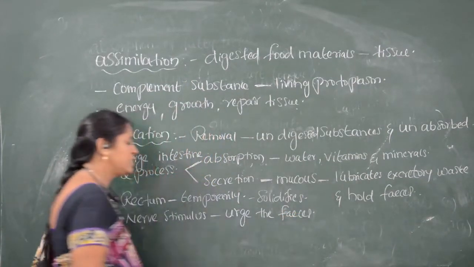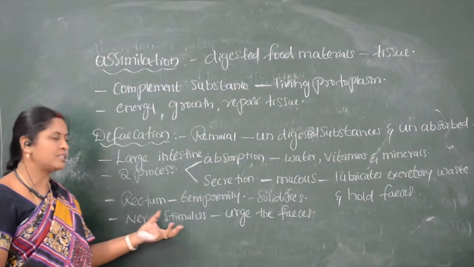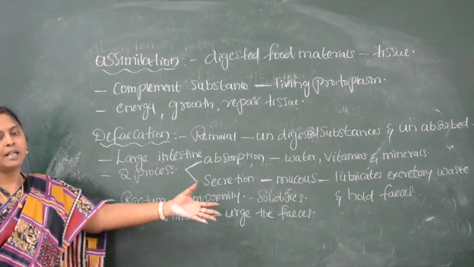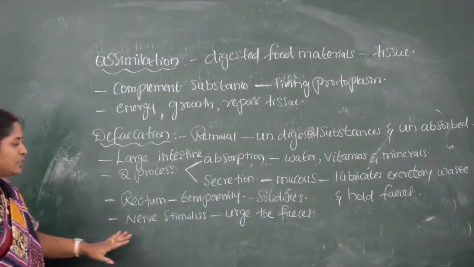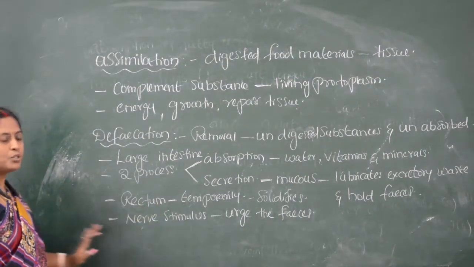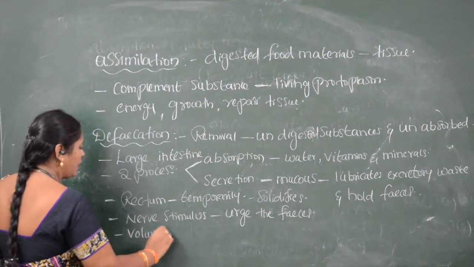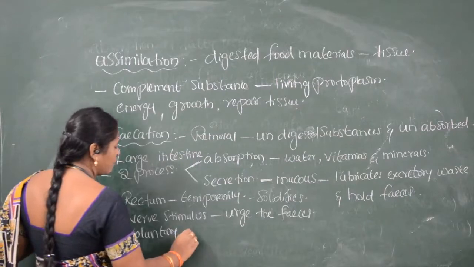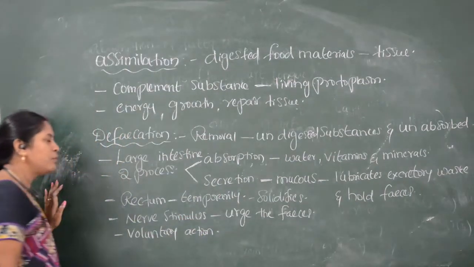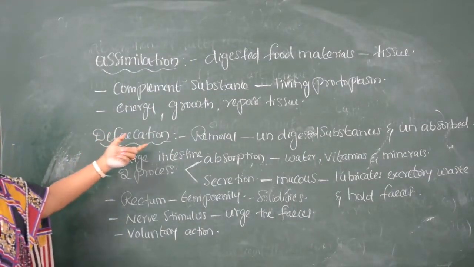Once the nerve stimulus occurs, we feel the urge to release this excretory waste material. That reflex is under the control of the nervous system, so it is voluntary in action. Removing such waste material we call defecation.